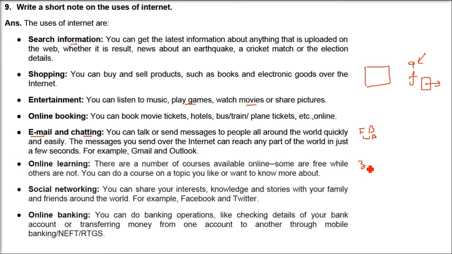Online learning: Zoom, Google Teams or Google Meet. People can sit together and talk. One person can talk, others can listen, like online learning. Through the internet, social networking is also possible. Your friends, whom you might have forgotten about, and now you want to connect to them, and your family. Facebook, Twitter. Twitter is a microblogging platform. For example, Narendra Modi has millions of subscribers. Whenever he says something, people will get happy.